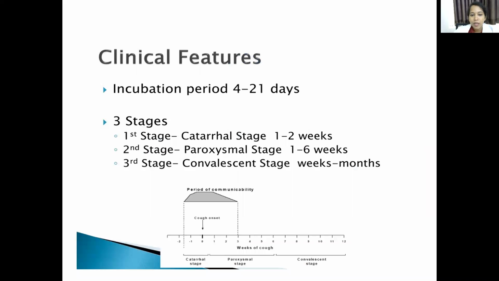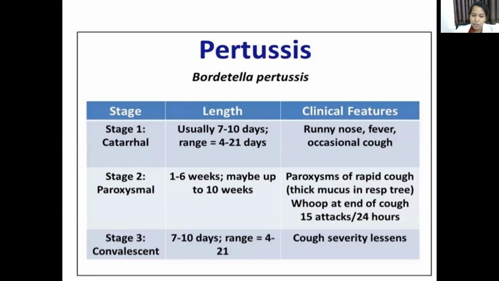Then the second one is the paroxysmal stage. This is less infectious. The catarrhal stage is the most infectious stage, and the paroxysmal stage is less infectious.